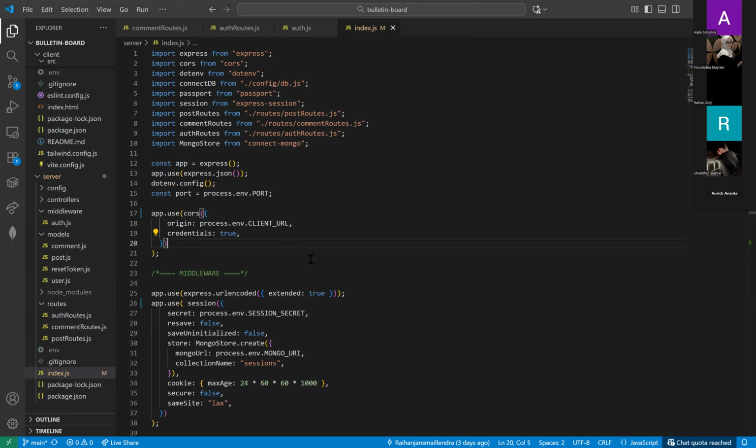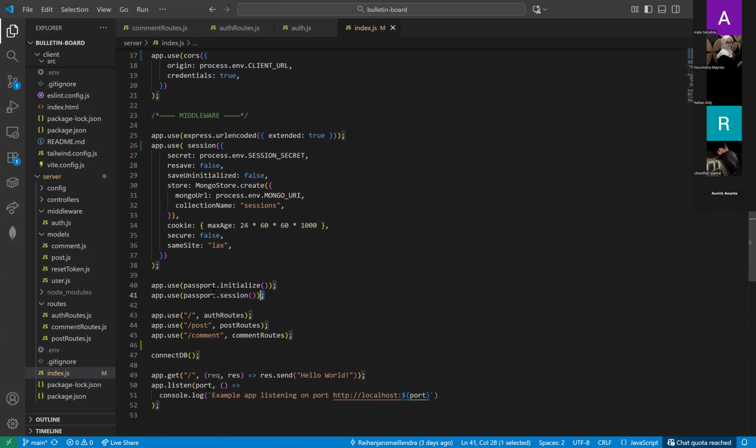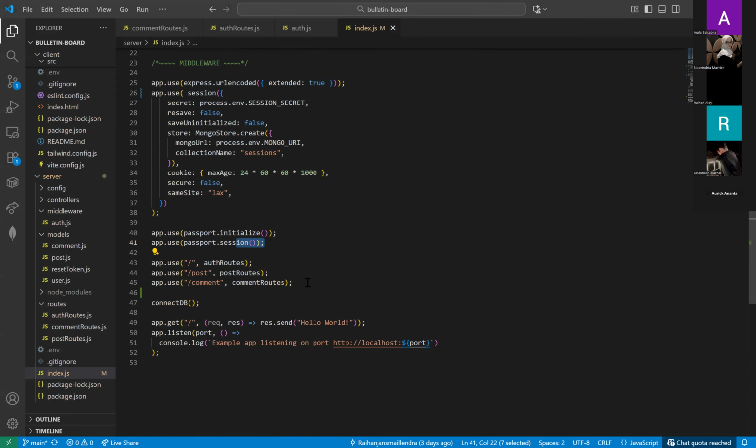It allows requests from the front end and enables cookies or sessions to be shared between the front end and the back end. And this is the session and the MongoDB store, which sets up user sessions so login data can persist. It stores those sessions in MongoDB instead of memory, which keeps users logged in even if the server restarts. And then we have the passport authentication. By enabling passport.js to handle authentication, it also keeps users logged in across different routes using the session. And then this is the route to the post comment.